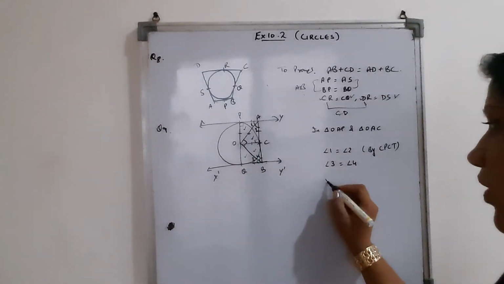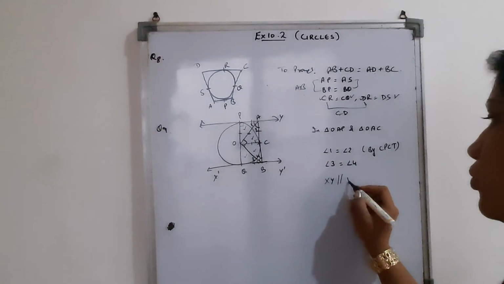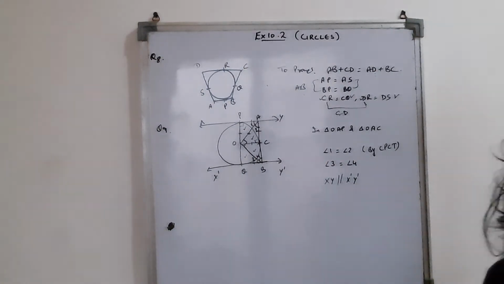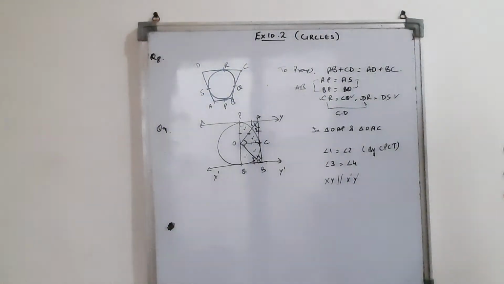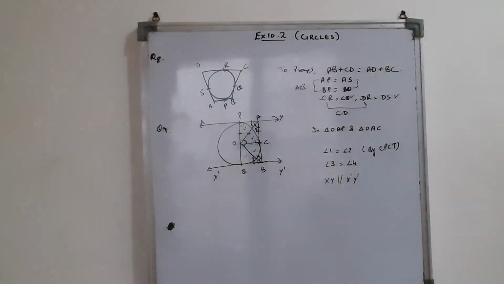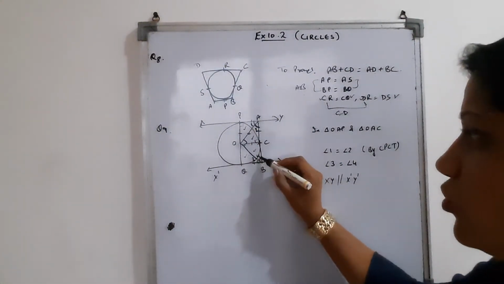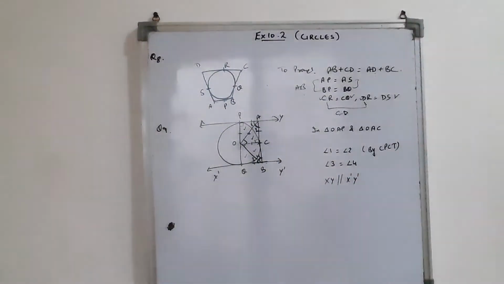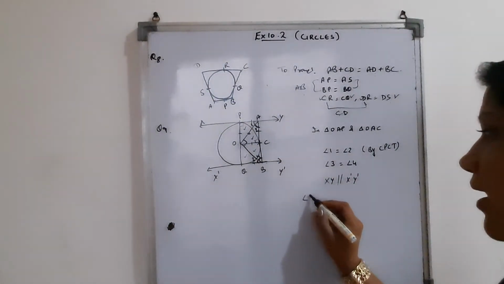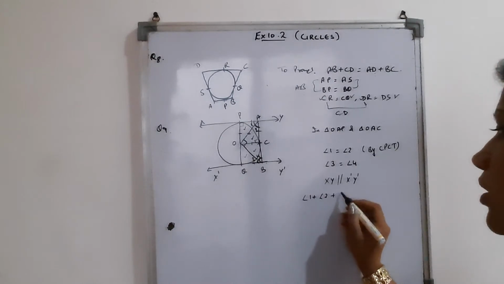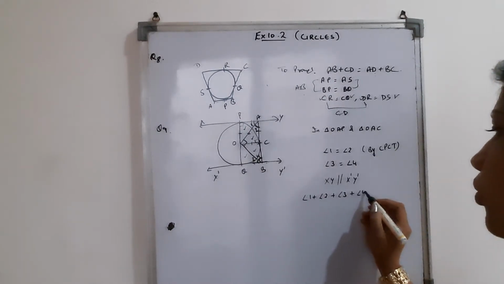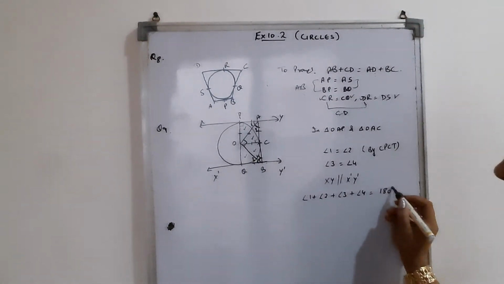We know that XY is parallel to X dash Y dash. If these two are parallel, then we know the co-interior angle property, that the sum of these two angles is equal to 180 degree. So we can say angle 1 plus 2 plus 3 plus 4 is equal to 180 degree.